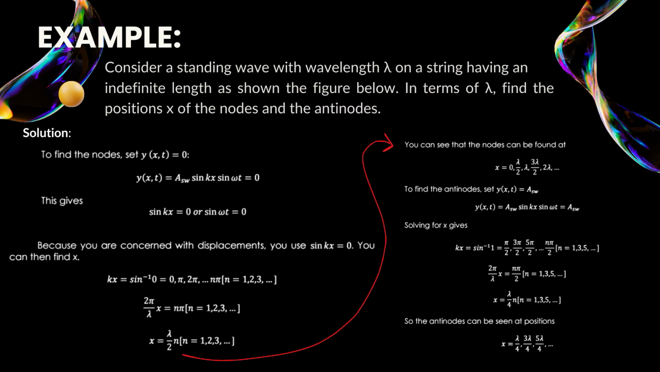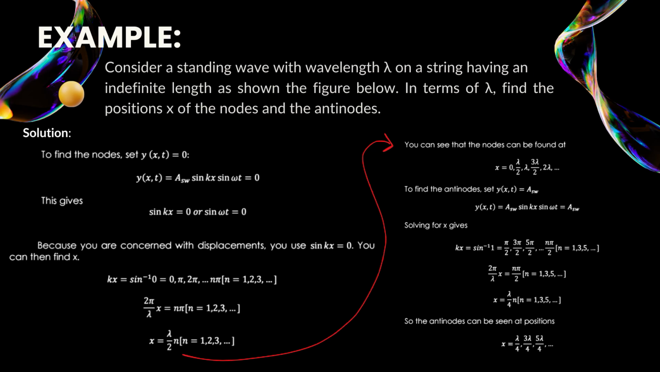A standing wave is formed when two waves of the same size move in opposite directions and interfere with each other. This causes points that don't move, called nodes, and points that move the most, called antinodes. For the solution, we start with the equation of a standing wave, y(x,t) equals 2A sine kx cos omega t. This shows how the wave moves up and down over time. To find the nodes, we look for the points that never move. That happens when sine kx equals 0, because that makes y equals 0.